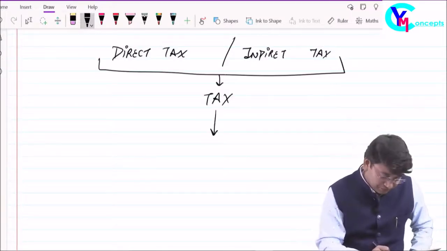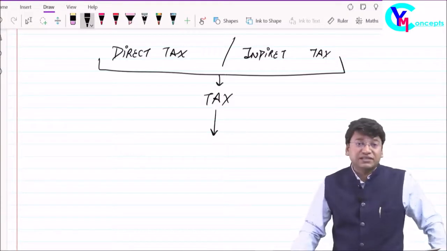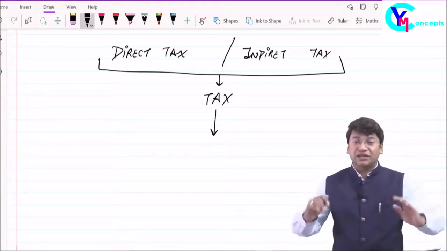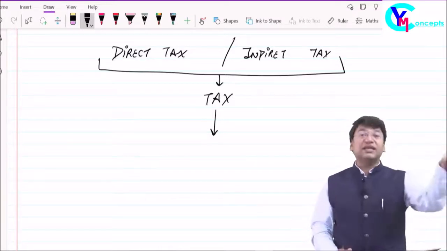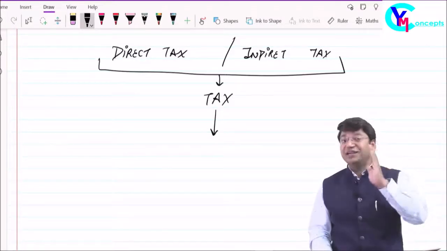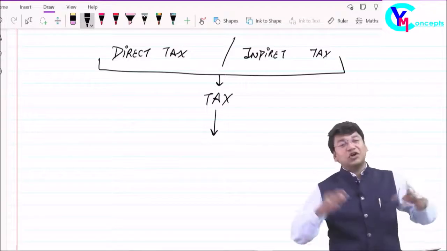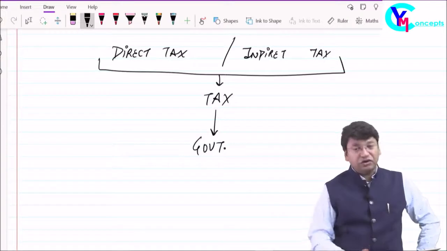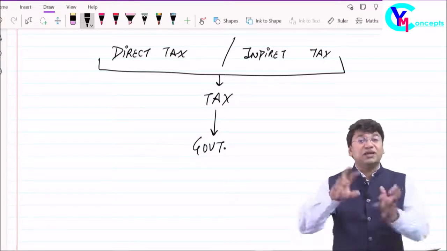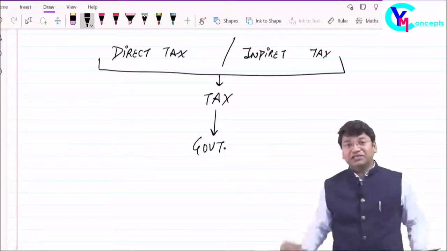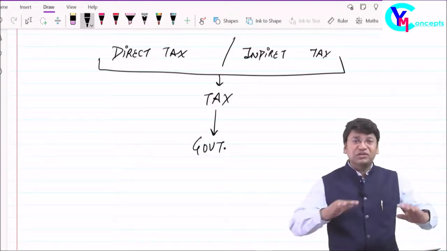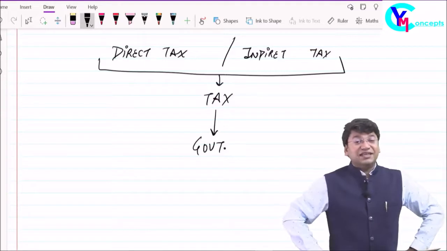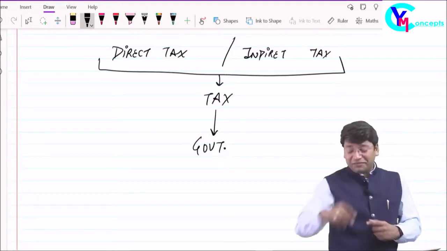Very good. Friends, whatever point we are discussing here, whatever question I am asking you, I need a very basic answer of that. I don't need any technical answer, and I don't need any book answer. I need a very general answer, as a common man, as a layman. So taxes are the revenue of the government. I will convert these general answers into technical points. It's my job. But yes, you have to discuss with me very smoothly and as a layman.